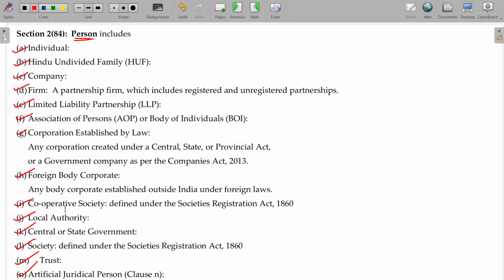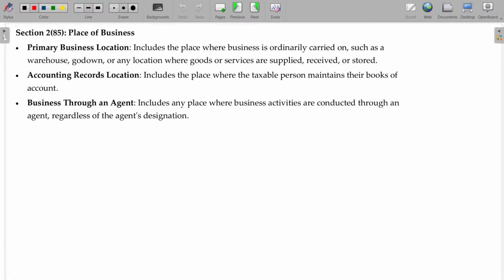Now, what is called society? Society is defined under the Societies Registration Act. Foreign body corporate is nothing but a company established under the Companies Act of a foreign country, not the Indian Companies Act. Okay, a body corporate established outside India under foreign law, not under the Companies Act. So, corporation established by law means established under the Companies Act 2013 or any central, state or provincial act. Okay, hope you are now able to understand all this part.